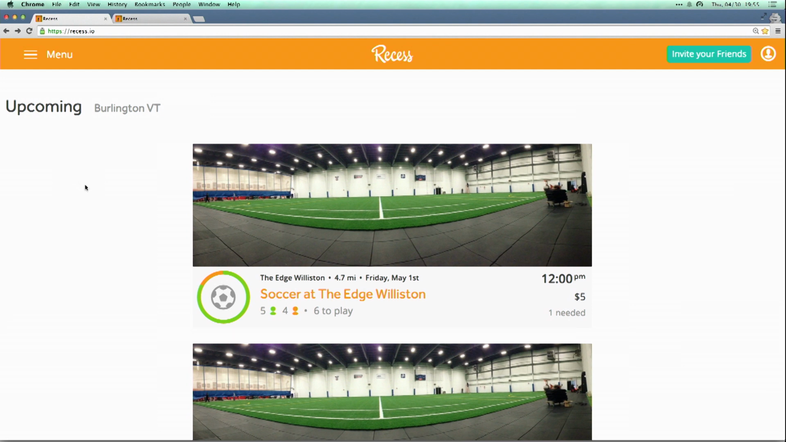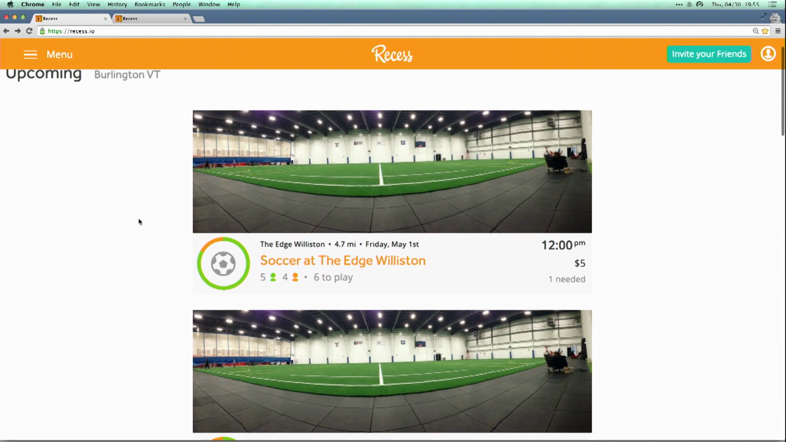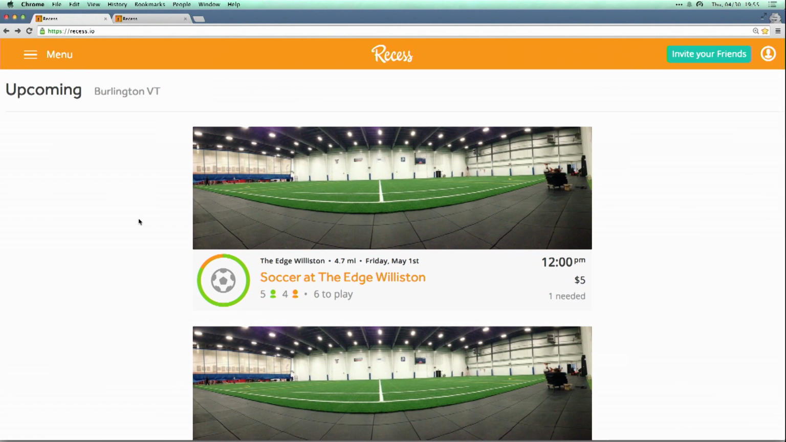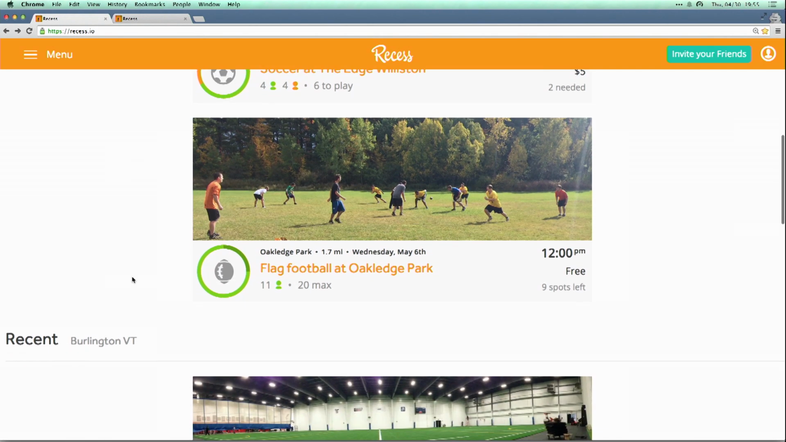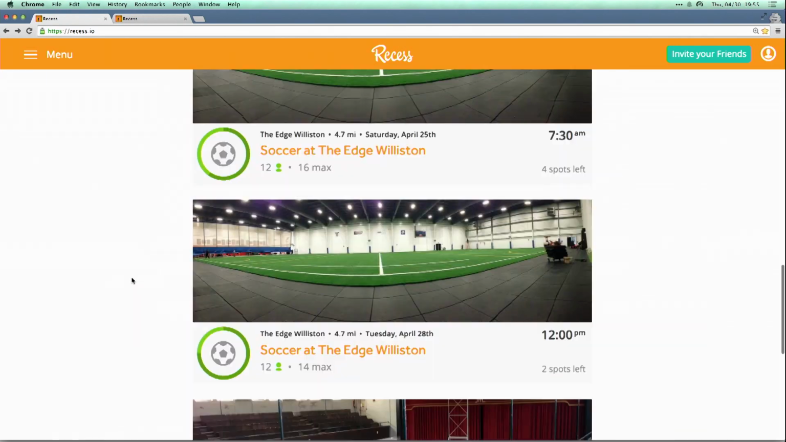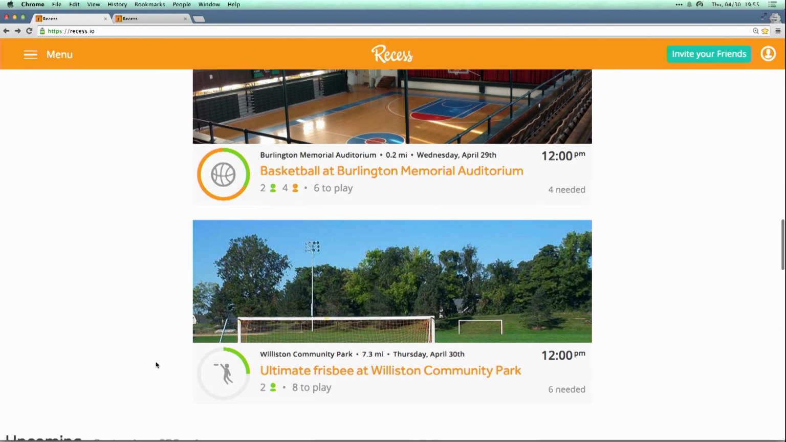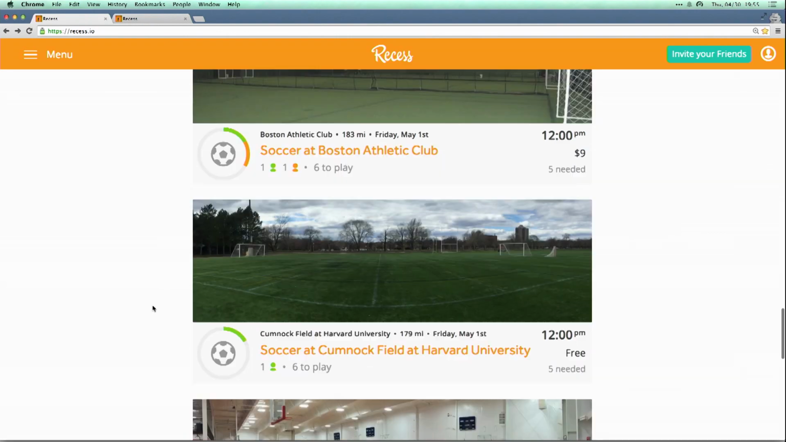So I'll just jump right in. I'm going to give a tour of the app. This is the screen that you will see regardless of whether you have an account or not when you come to the app. It will show you events that are close to you. For me, I'm logged in already, so it's showing me events that are close to where I live. So you'll see events that are close to you and which are upcoming. You can also see events which have already happened. And you can see events that are happening in other places as well.